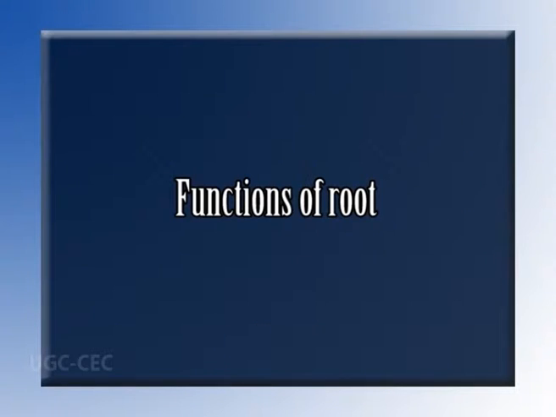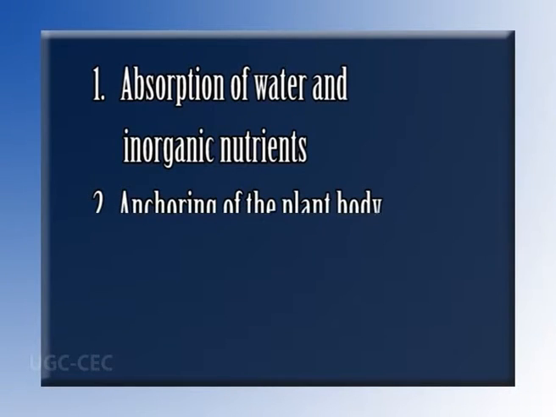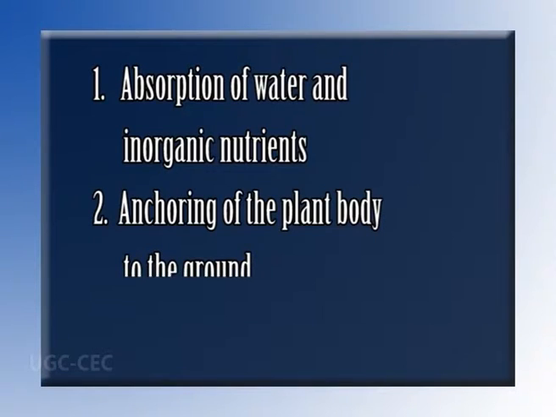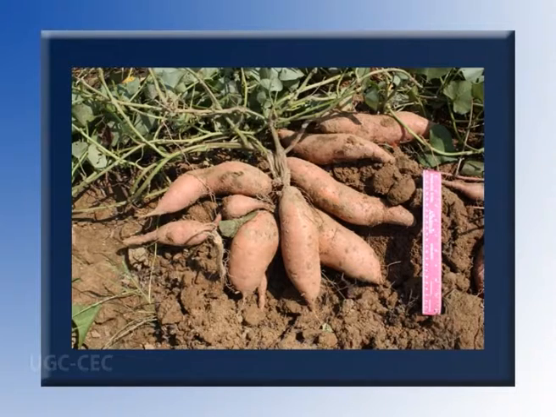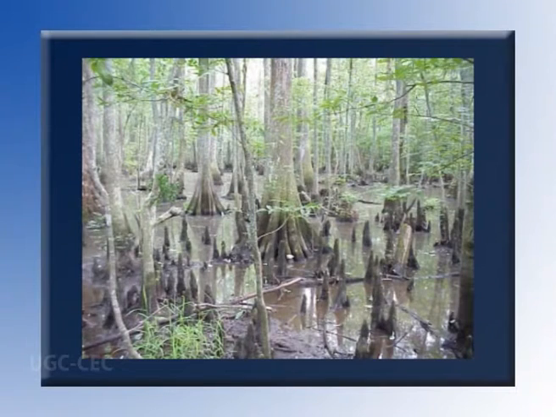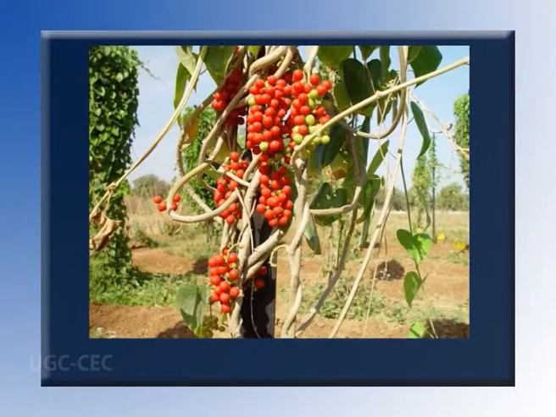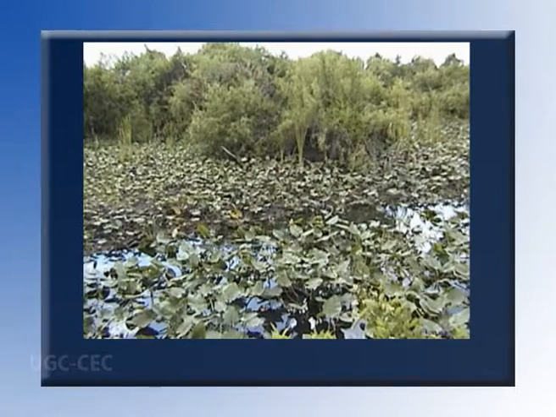Functions of root. The major functions of root are absorption of water and inorganic nutrients, anchoring of the plant body to the ground, and storage of food material as in carrot, radish, turnip, etc. The roots or parts of roots of many plant species have become specialized to serve adaptive purposes like propagation of parent plant as in sweet potato, respiration as in mangroves, photosynthesis as in Tinospora, and buoyancy in many hydrophytes.